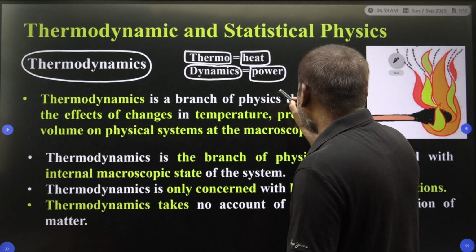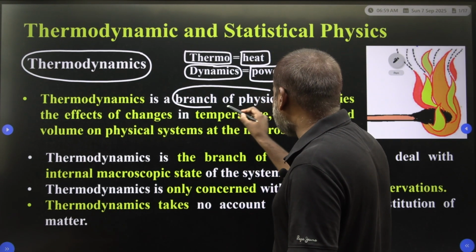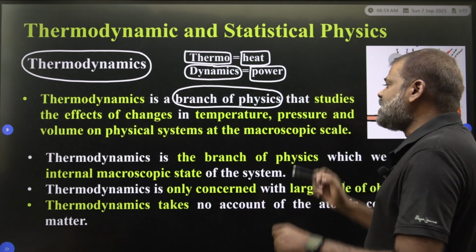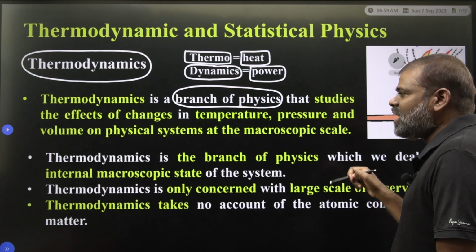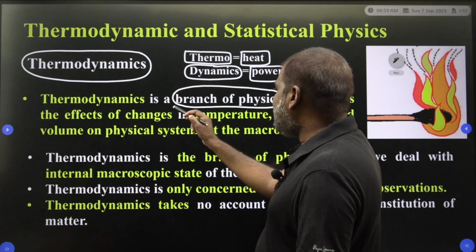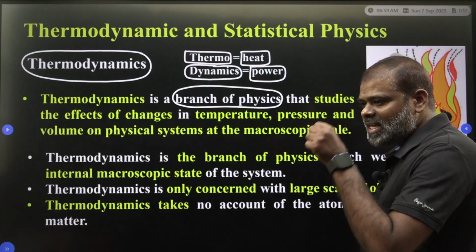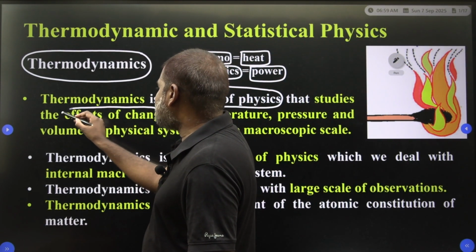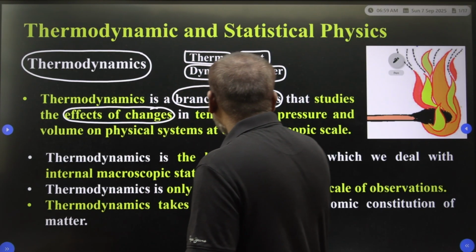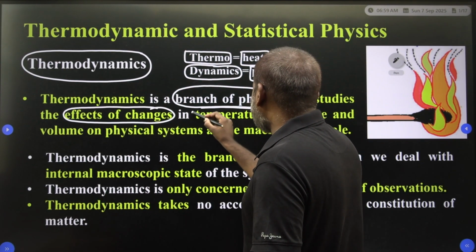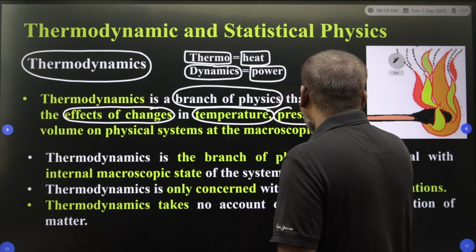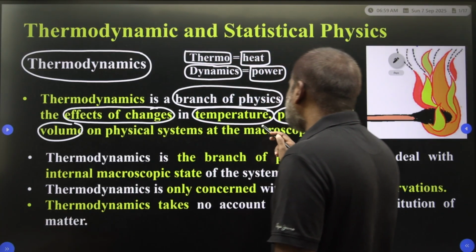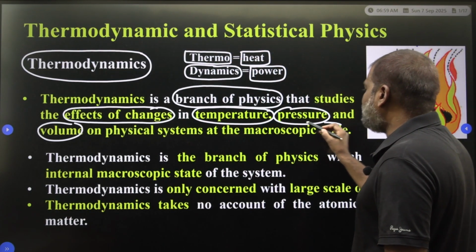Thermodynamics is a branch of physics that studies the effect of changes in temperature, pressure and volume on physical systems at a macroscopic level.